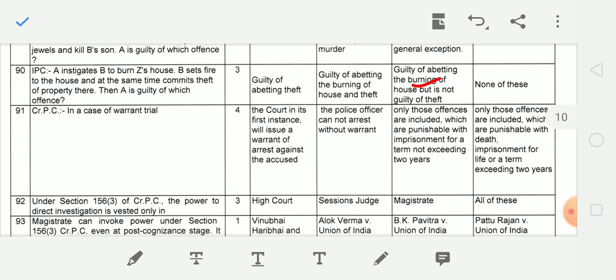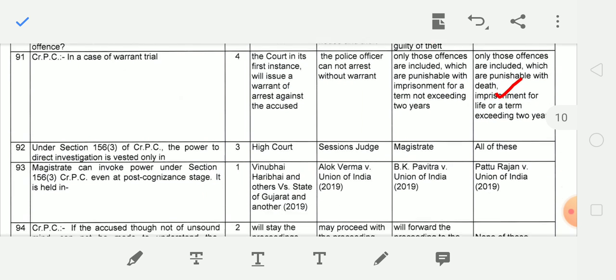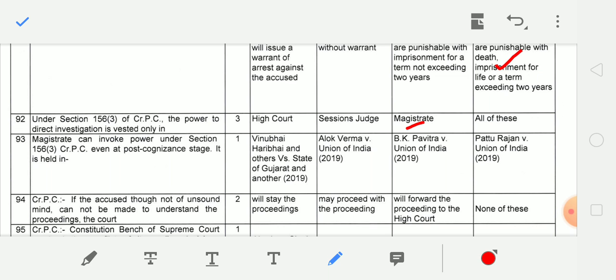Next question. CrPC, Criminal Procedure Code. In a case of warrant trial, only those offences are included which are punishable with death, imprisonment for life or a term exceeding 2 years. Next question. Under section 156 sub clause 3 of CrPC, the power to direct investigation is vested only in the magistrate.